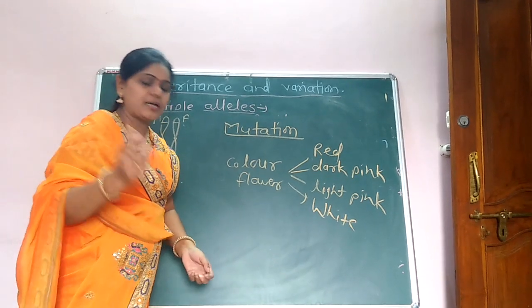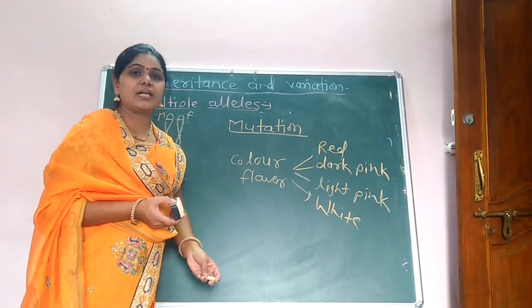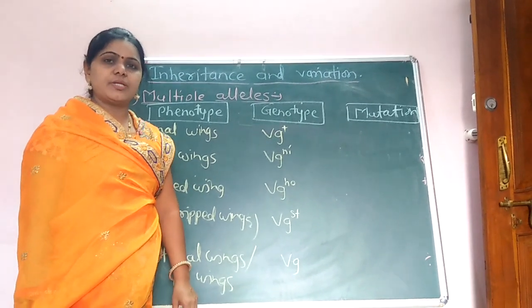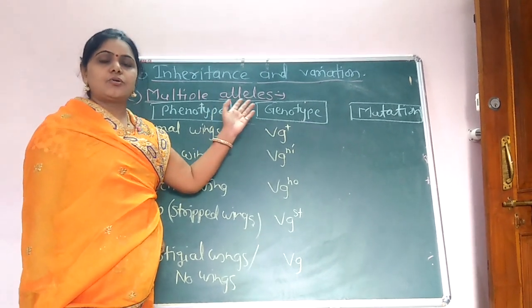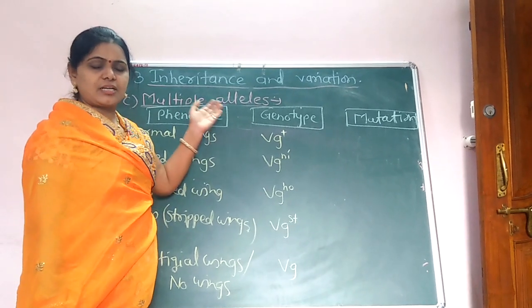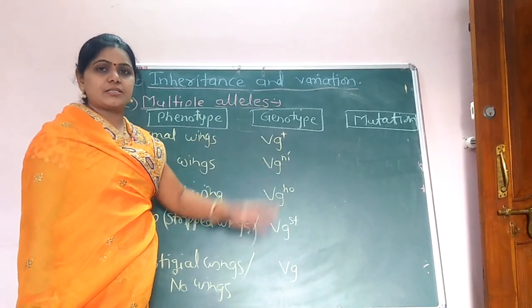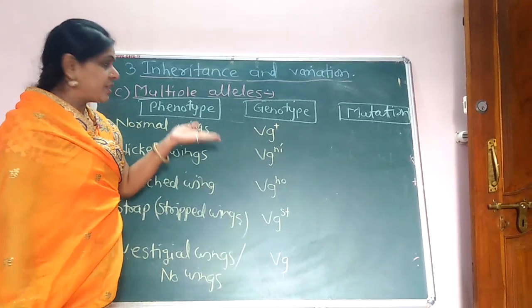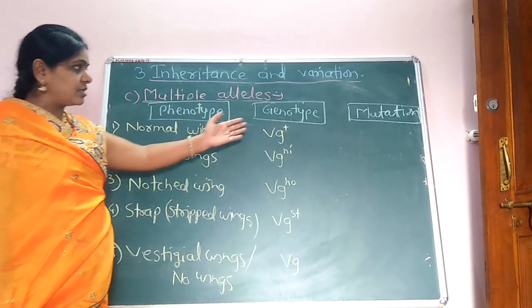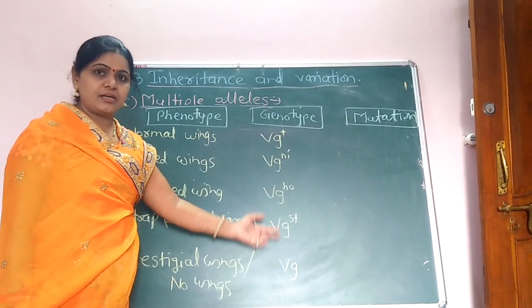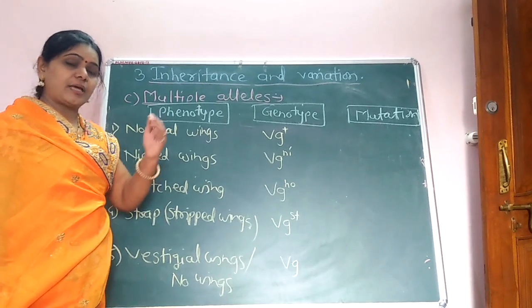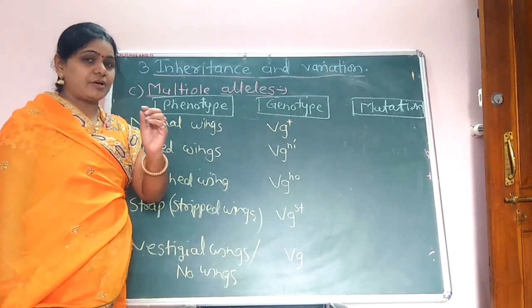Then we see one example, that is the Drosophila. The Drosophila is also called fruit fly. In multiple alleles there is one example, that is the Drosophila here. म्हणजे साधी माशी जी असते त्याला ड्रॉसोफिला असं म्हणतात आणि त्याला फ्रूट फ्लाय असं म्हणतात. त्याचं उदाहरण इथं दिलेलं आहे. That means here the fruit fly shows various types of phenotypic characters, in that various types of genotypes here. पहिला आपल्याला फक्त दोनच अलील माहिती होते, कॅपिटल T किंवा स्मॉल t असू द्या, कॅपिटल R किंवा स्मॉल r असू द्या.